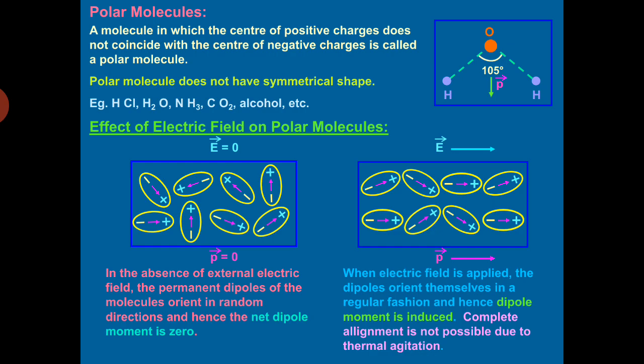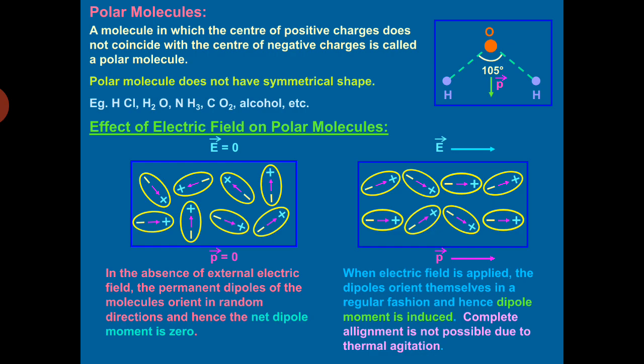I think up till this much everything is clear to you, right? So what we have studied: in a polar dielectric, all the molecules are polar molecules. They will have an electric dipole moment, but the sample constituting the polar molecules will not have a net dipole moment because all the individual dipoles are randomly oriented.